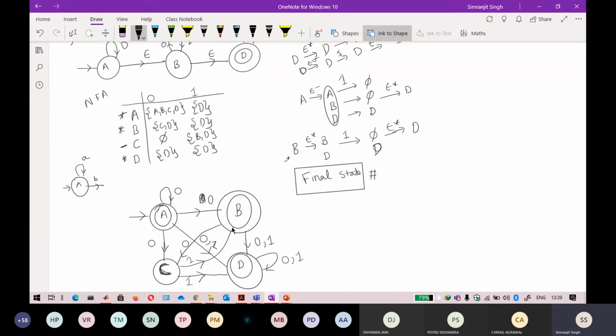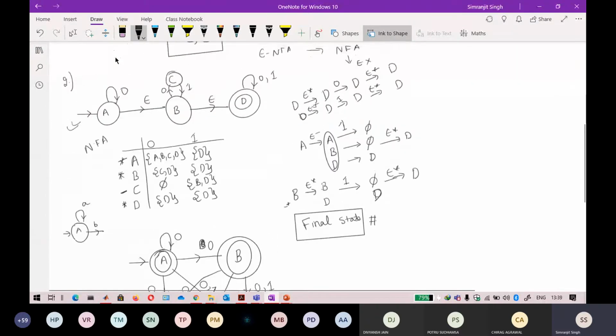However, it looks a little bit complex, but it is the resulting NFA for this epsilon NFA. So all the strings that are accepted in this NFA are also accepted by this. If you clearly see, there is a loop of 0 here, and this starting state can reach the final state.